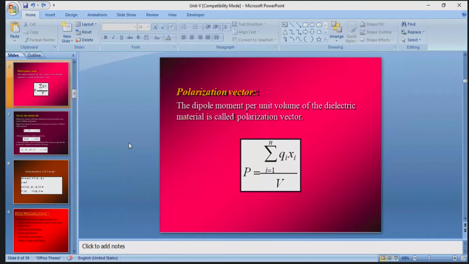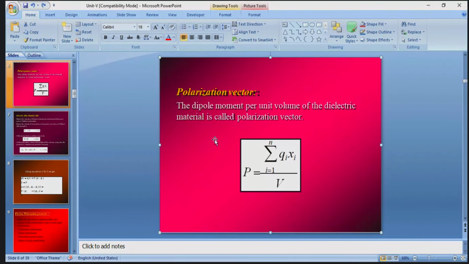It is denoted with a capital P. P is equal to the sum over i equal to 1 to n of Q into X, which is the electric dipole moment, divided by the volume capital V. So P is equal to mu by V. This is known as the polarization vector.